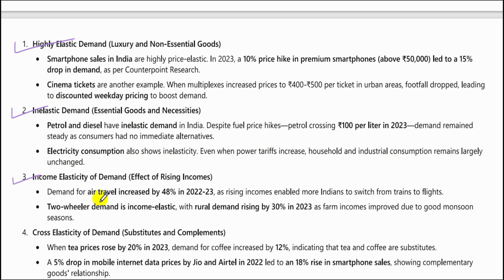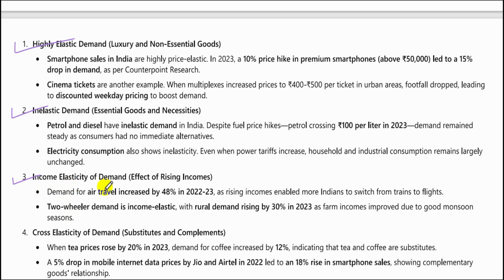Income elasticity of demand, effect of rising incomes. Demand for air travel increased by 48% in 22-23 as rising incomes enabled more Indians to switch from trains to flights. So air travel increased by 48% because of income.